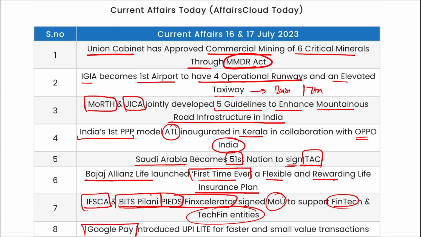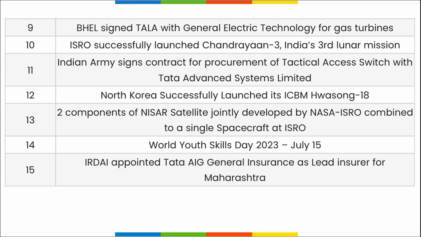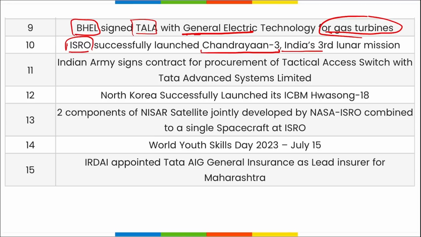Then Google Pay introduced the UPI Lite for faster and small value transactions. Next, BHEL has signed with General Electric for the manufacture and supply of gas turbines. ISRO successfully launched Chandrayaan 3, that is India's third lunar mission.